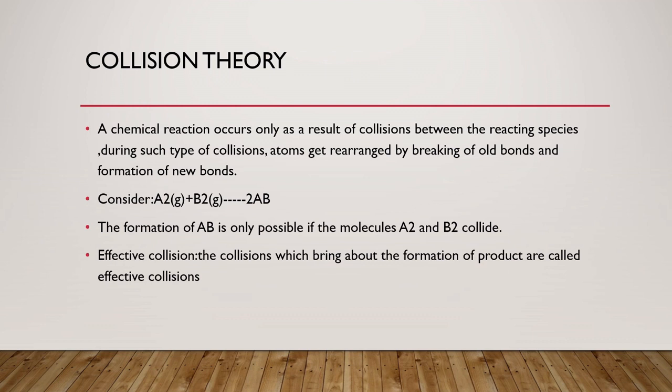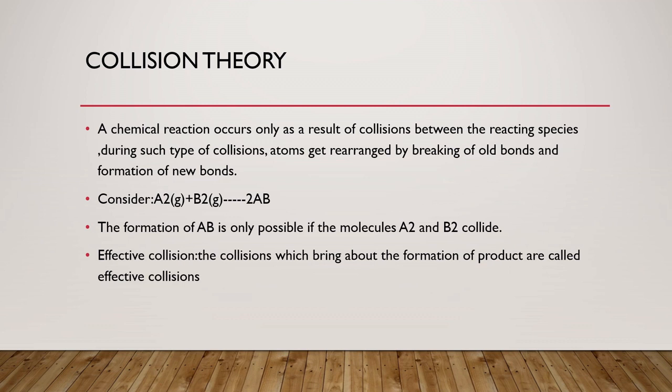What is the collision theory? A chemical reaction occurs only as a result of collisions between the reacting species. During such collisions, atoms get rearranged by breaking of old bonds and formation of new bonds. What is the meaning of collision? If two atoms are interacting with each other and the energy and orientation of the atoms are nearly the same, then the formation of product will take place.